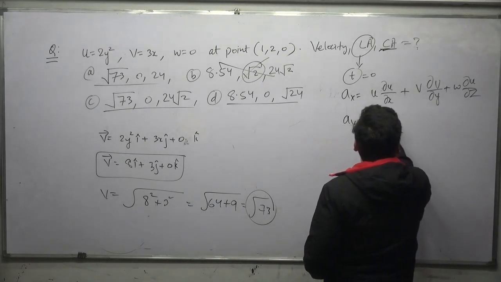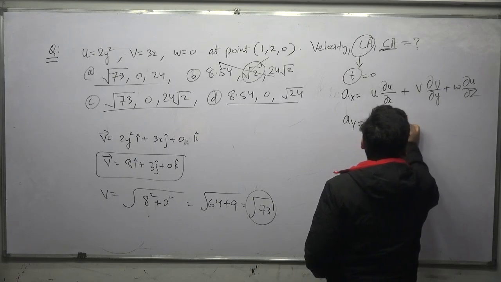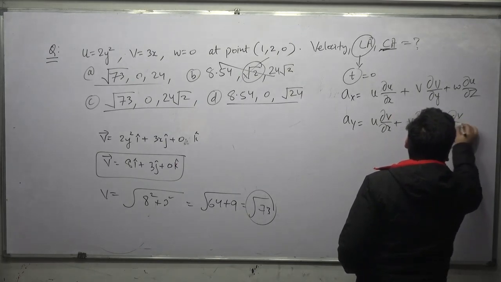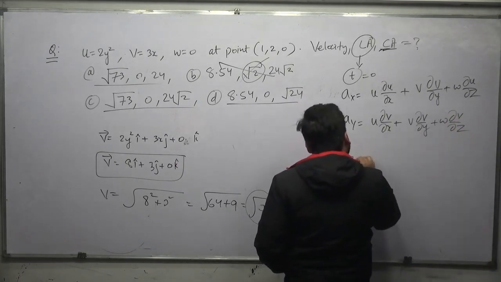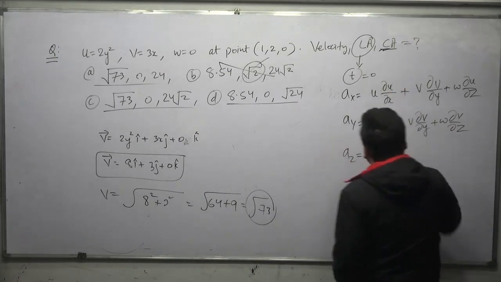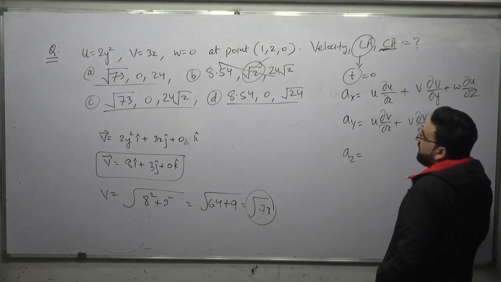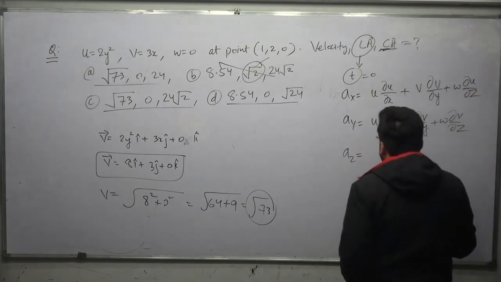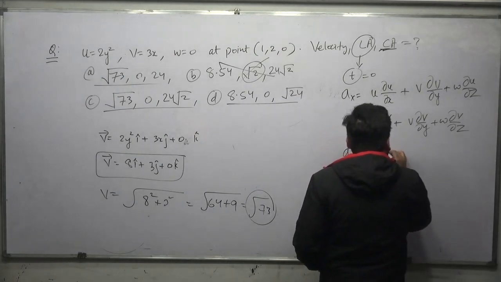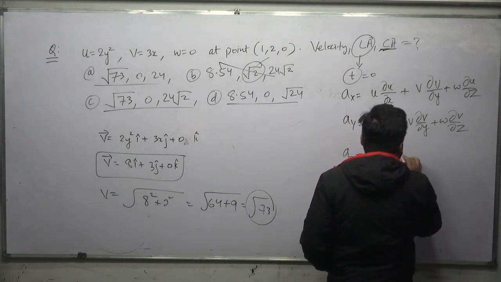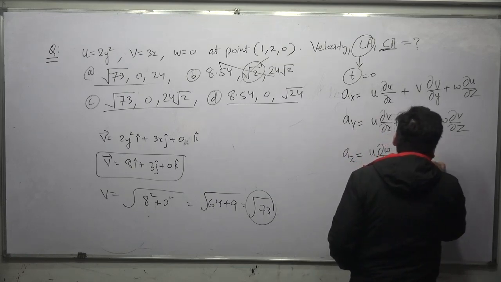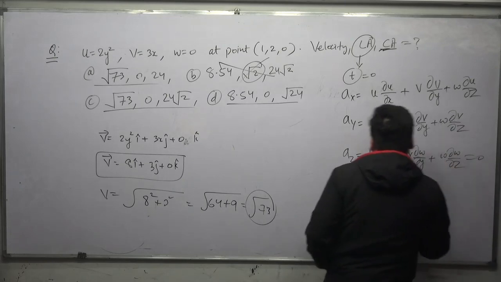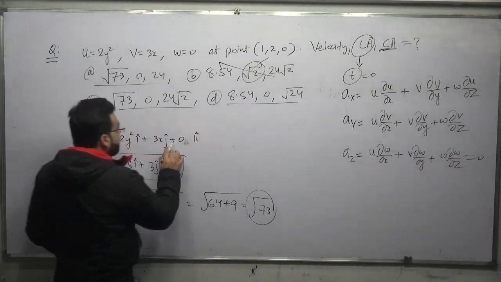Ay will be equal to u dou v divided by dou x plus v dou v divided by dou y plus w dou v divided by dou z, and az will be equal to u dou w upon dou x plus v dou w upon dou y plus w dou w upon dou z. Whatever I am getting is the convective acceleration, because local acceleration is 0. Otherwise I would have included it, but the time term is not there, so it will be equal to 0. Az will be equal to 0 because my w is equal to 0.